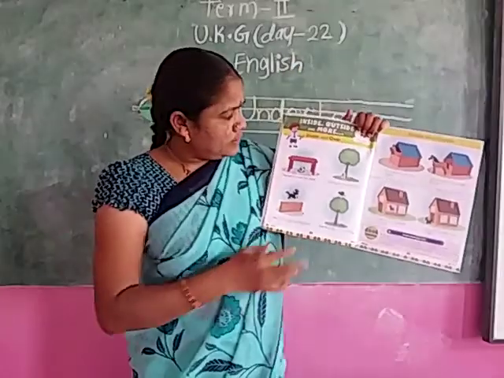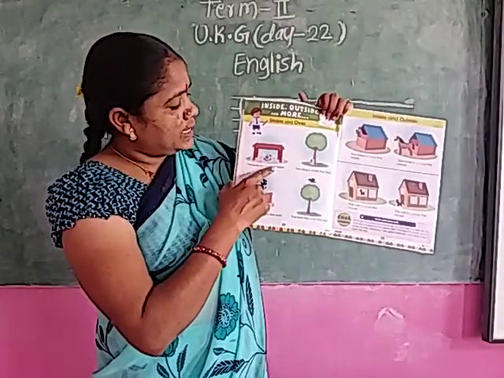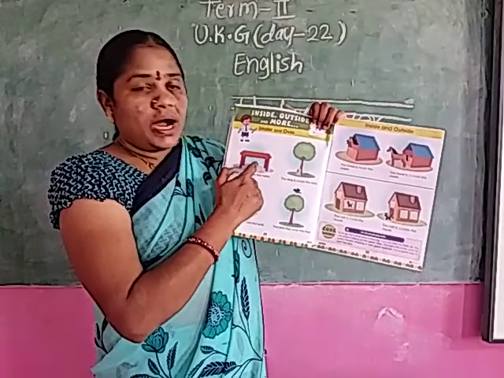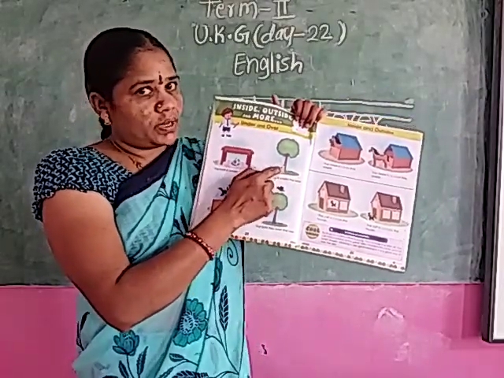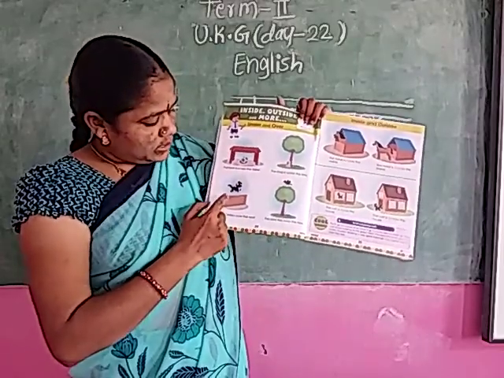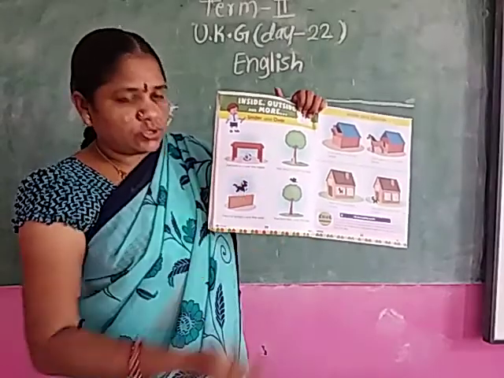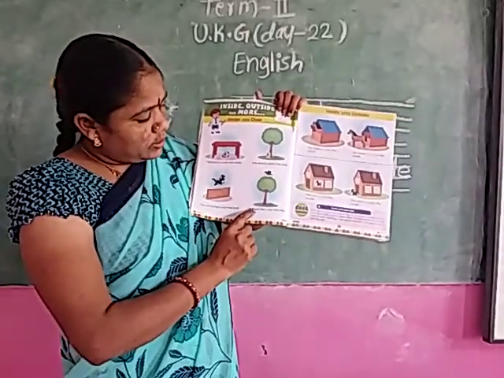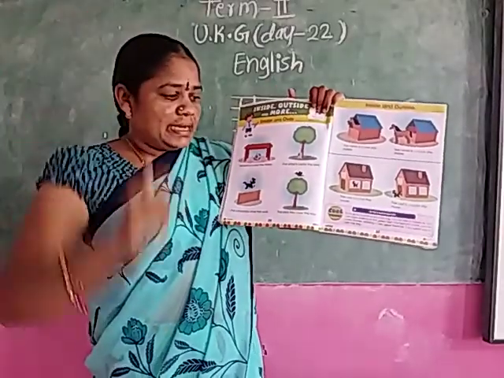See, look at me. Under and over. The ball is under the table. Where is the ball? Under the table. The dog is under the tree. See here. The cat jumps over the wall. The bird flies over the tree.